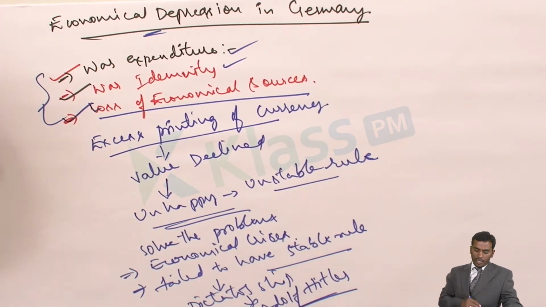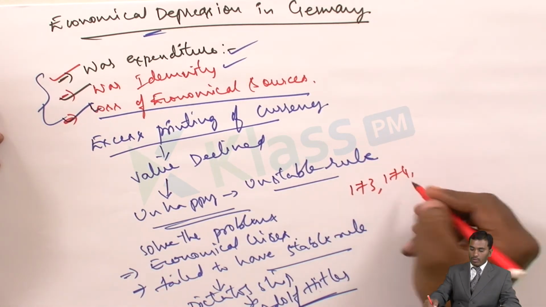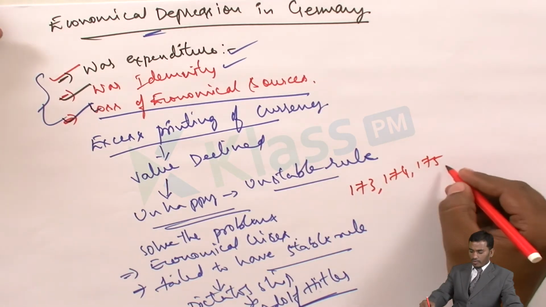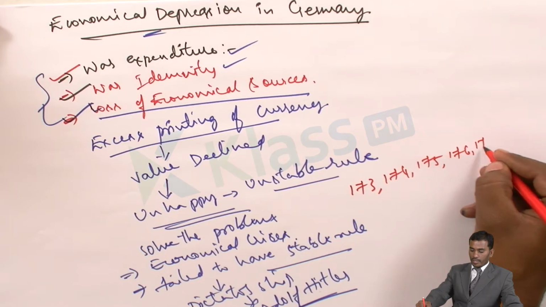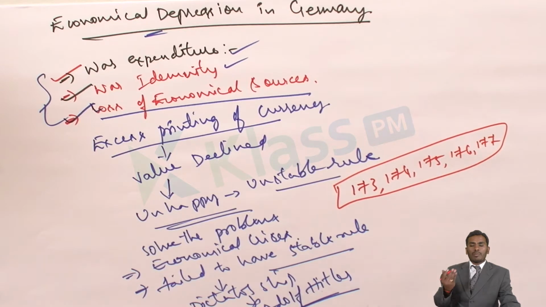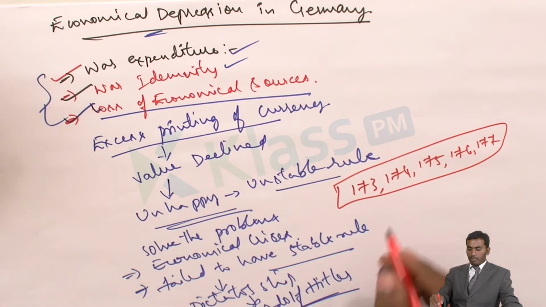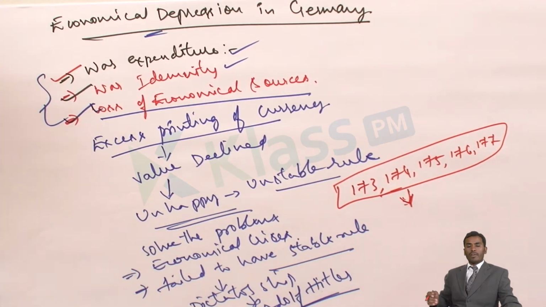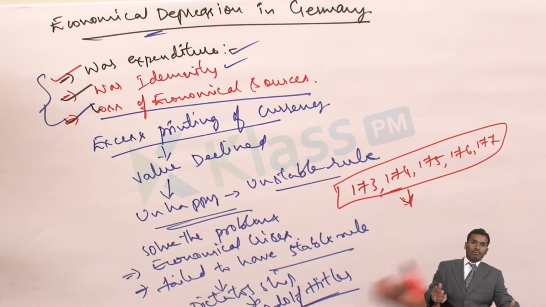Just refer to pages 173, 174, 175 in your textbook. Go through them, and if you find any doubts or difficulties, you can check with me, along with pages 176 and 177 also. These pages discuss how Hitler rose, where he came from, how he rose to power, and what he did. I'll give just a brief introduction, so you people go through these page numbers. Moreover, no doubts, you will get.